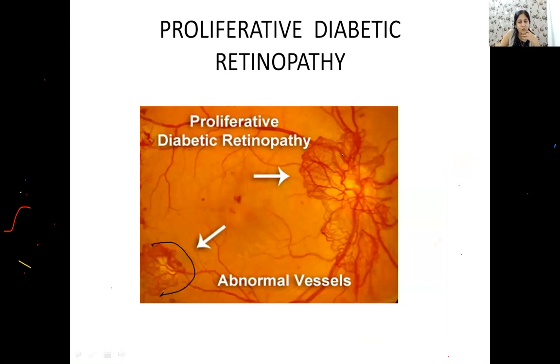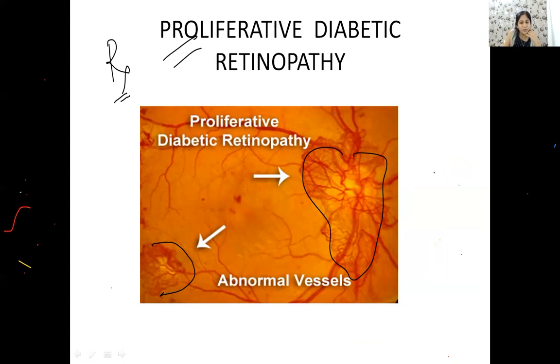Here you have fronds of new vessels. So this is definitely a proliferative diabetic retinopathy. And what is the treatment of PDR? Anyone? How do you treat this PDR, guys? How do you treat PDR? Laser? Okay, Dr. Galaxy, very good.